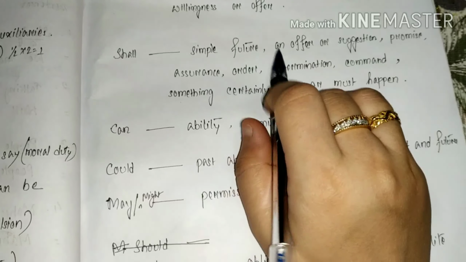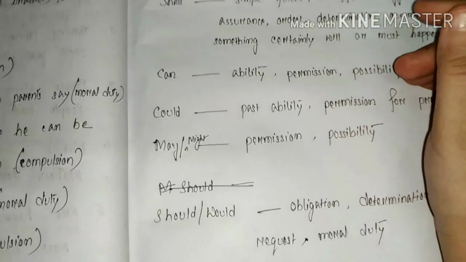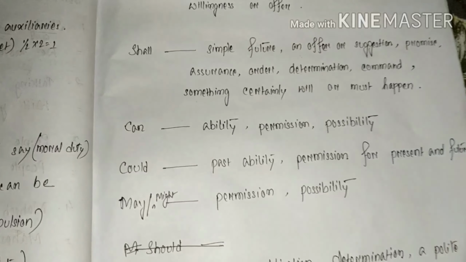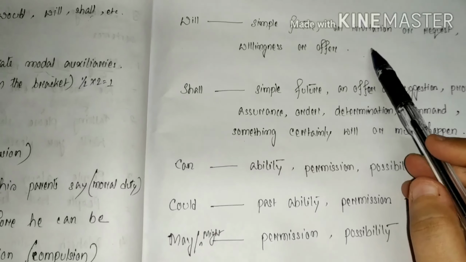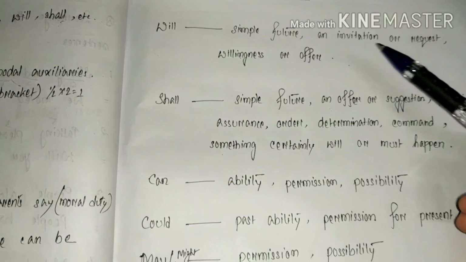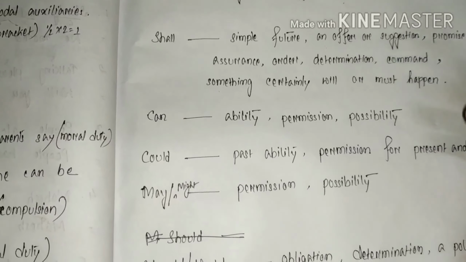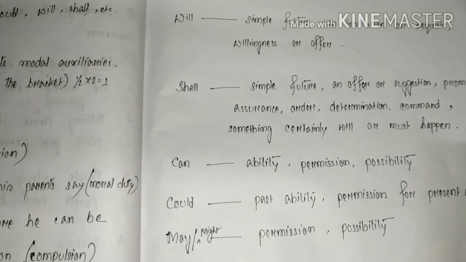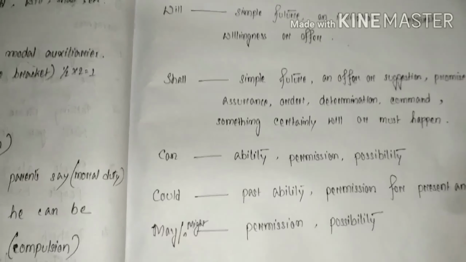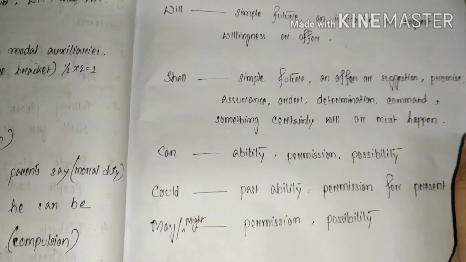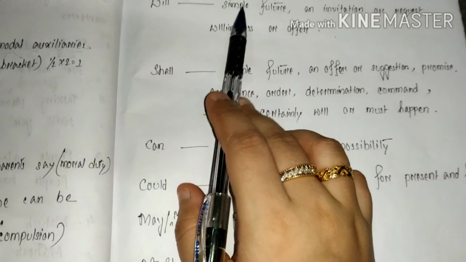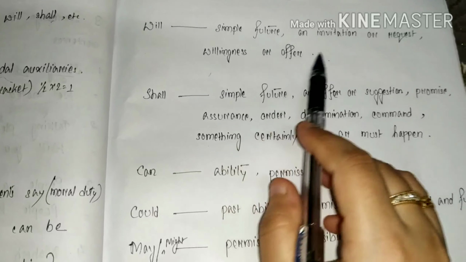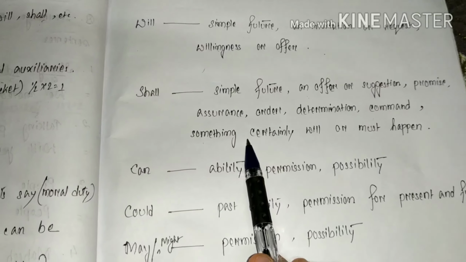For example, we can say a sentence like, will you have a cup of tea? Invitation means you are inviting someone to have a cup of tea. Then a request like, will you please give some money? So these are some of the ways we will use these modals in our sentences, by looking at the expression given at the end of the sentences.